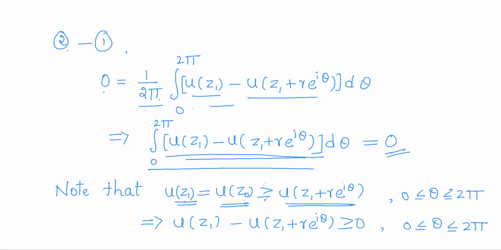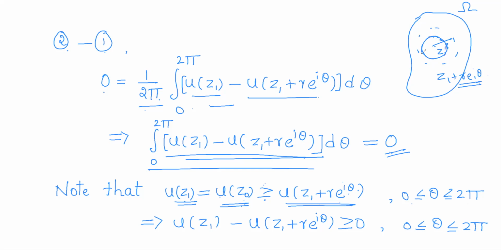So u of z1 will be greater than or equal to u of z1 plus r e power i theta. As these are all points, what is this omega? Inside omega we have a neighborhood around z1 with radius rho, and inside that we have a circle. As theta varies from 0 to 2 pi, z1 plus r e power i theta are actually nothing but the points on this circle. So u has the maximum on this whole region.